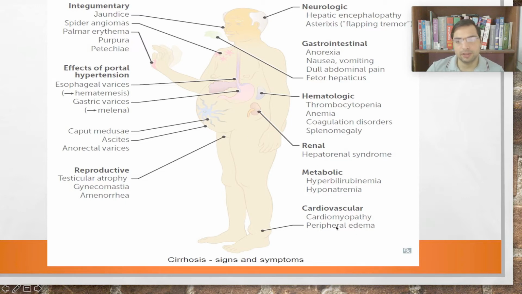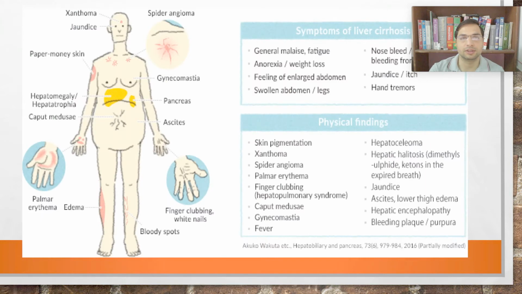Then cardiovascular, cardiomyopathies, because the liver gives the hepatic vein to the inferior vena cava and to the heart. So because there is congestion in the hepatic vein also because of the cirrhosis, it will lead to right heart failure also. In heart failure also, cardiomyopathies, as a result the heart will also be enlarged. Peripheral edema, right? Peripheral edemas will be there. So these are the many signs and symptoms because of the cirrhosis.